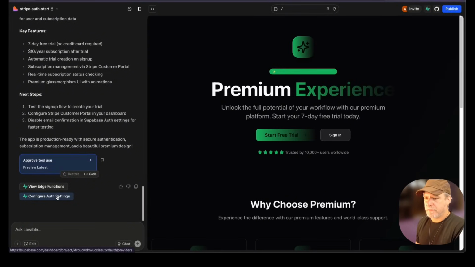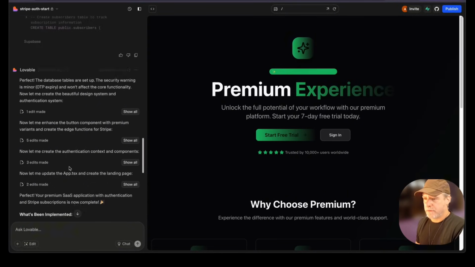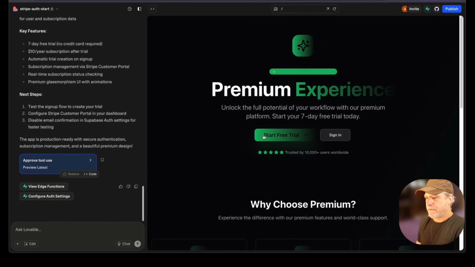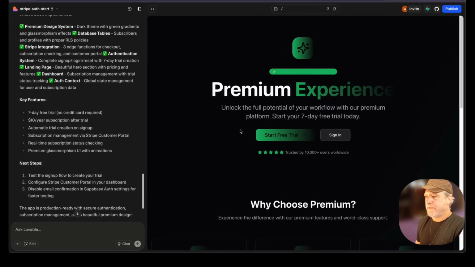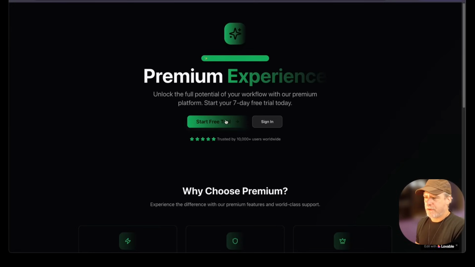View edge functions, configure out settings. Beautiful, beautiful, beautiful. Okay, so we're going to start our free trial and give it a go. Now, sometimes inside of the UI here, you might have trouble. So I am going to click on this guy and see if that will help. I don't know. It's just session stuff. So let's give this a try.